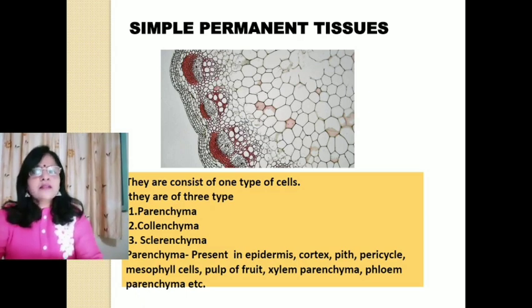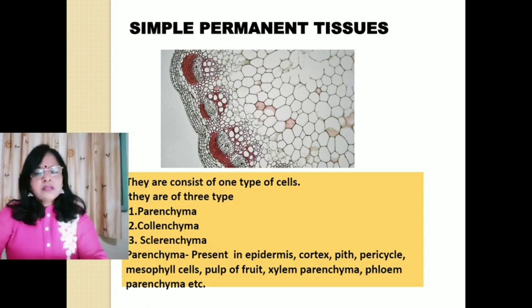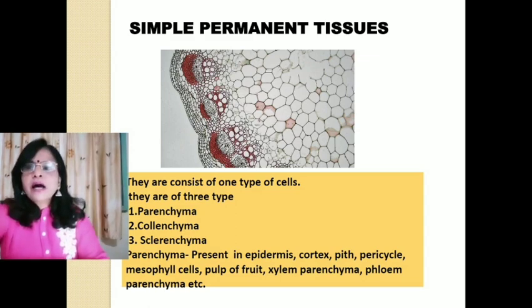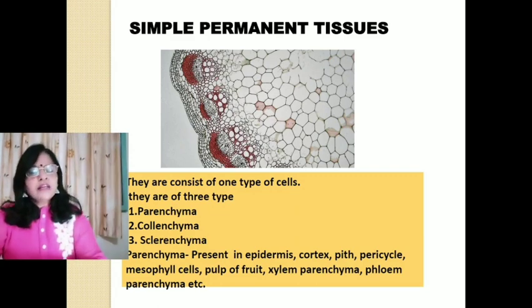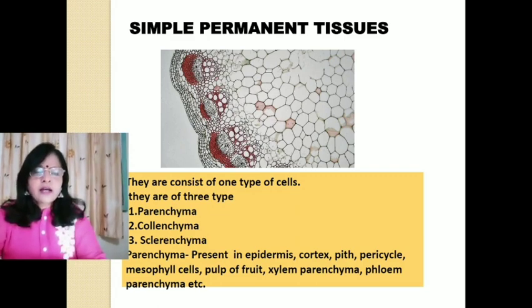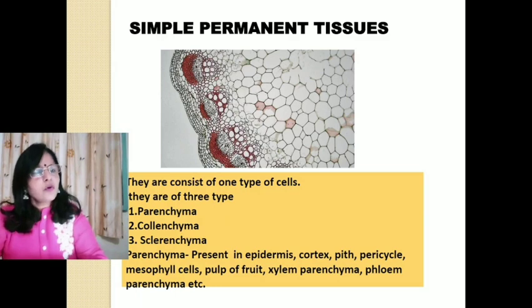Number 1, simple permanent tissues. Simple permanent tissues are made up of only one type of cells. These tissues consist of only one type of cells, and they are further divided into three parts: parenchyma, collenchyma and sclerenchyma.